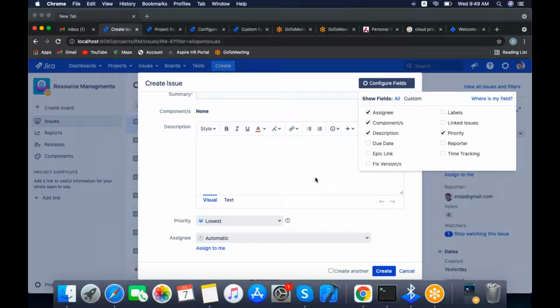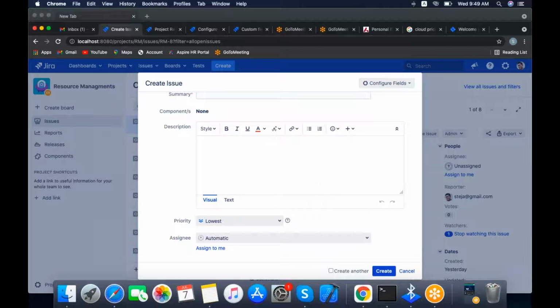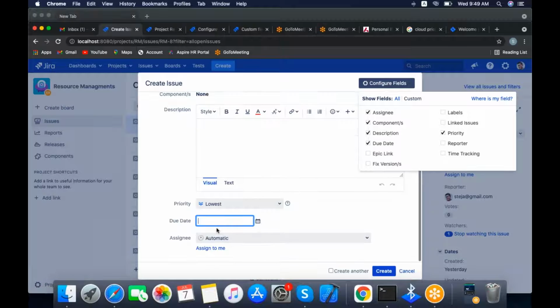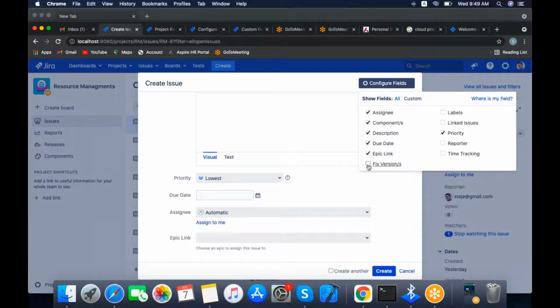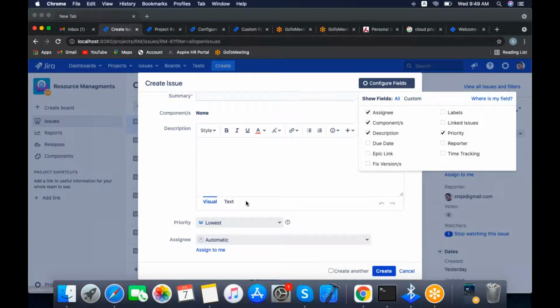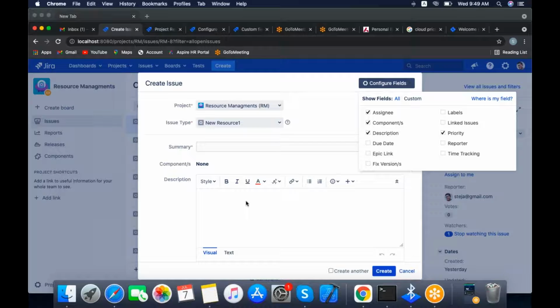The fields will be available, but the values will be none only. For example, if you want to select due date, the due date will also appear. And if you select Epic, the Epic link will appear. According to your convenience, you can adjust the screen also. You only need to fill this.